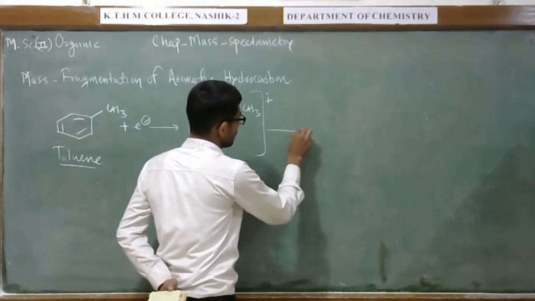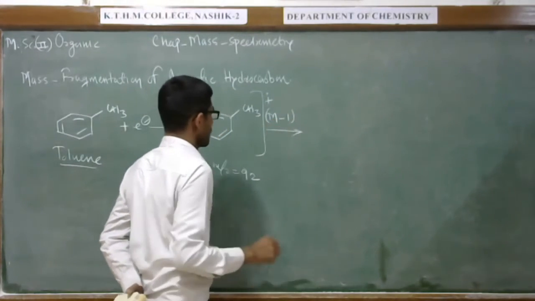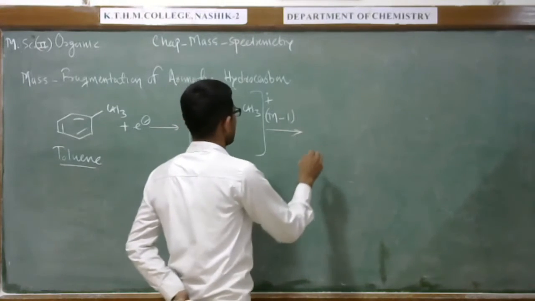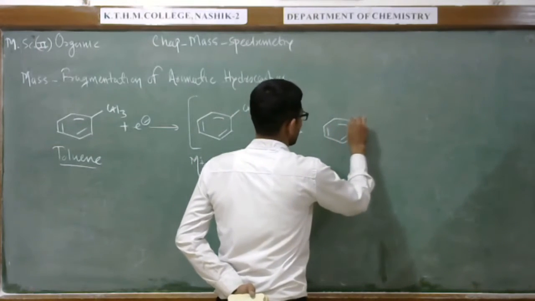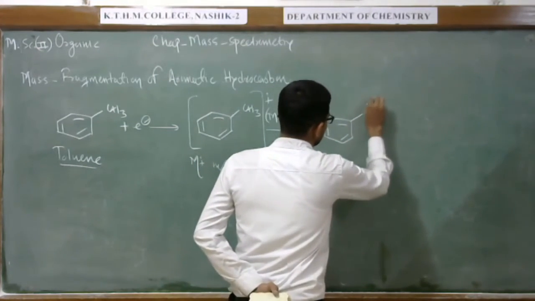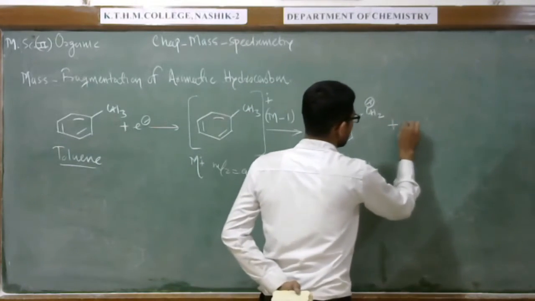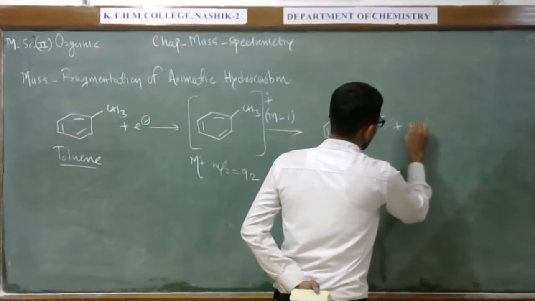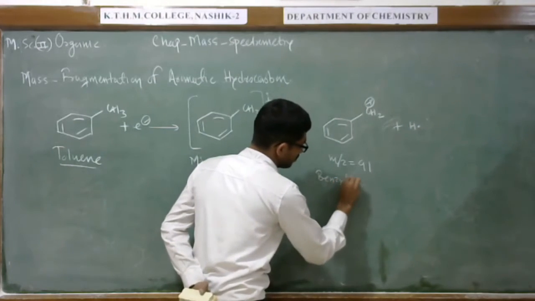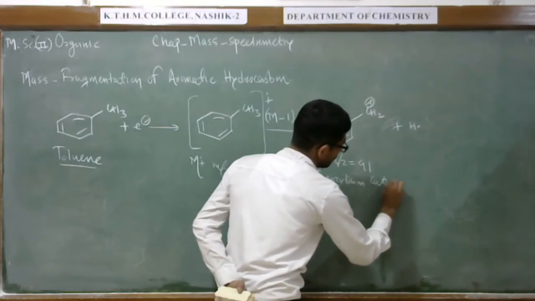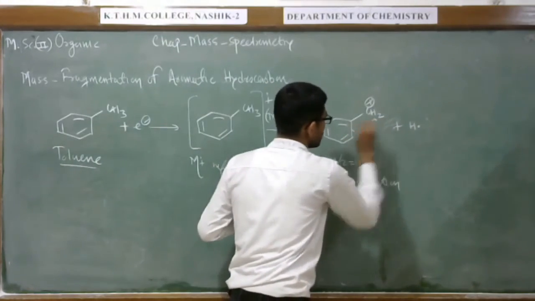From this we observe the M-1, means here M-1, mass to charge 91, that is because of H as a radical. So this is because of the benzylium cation, we can observe this thing. So here we show the rearrangement like this.